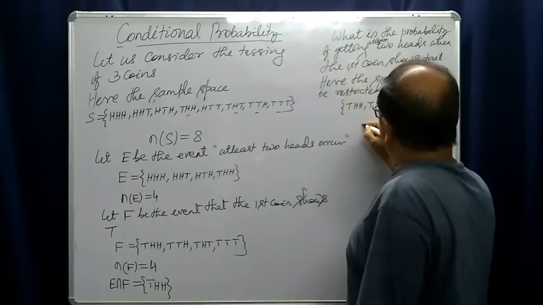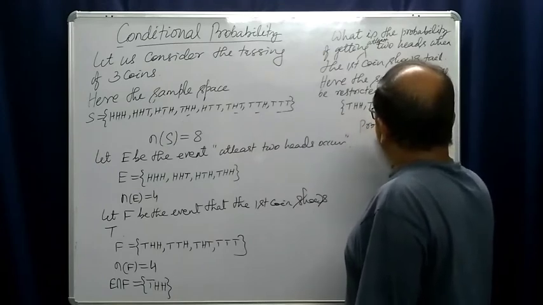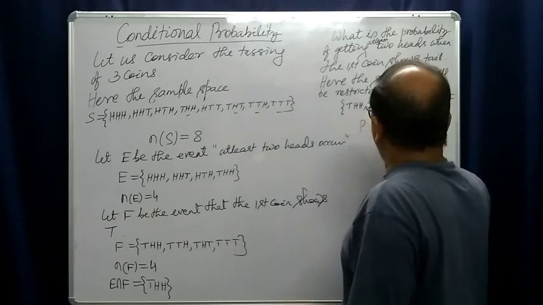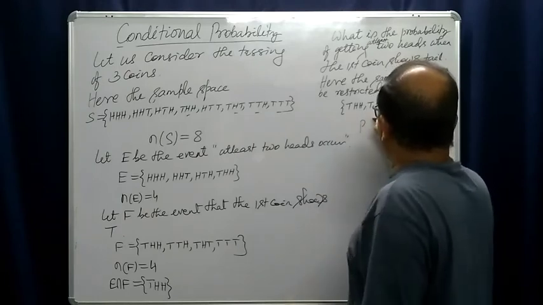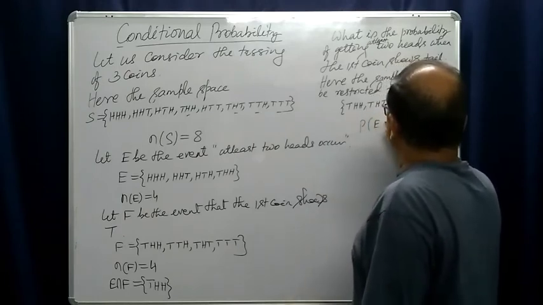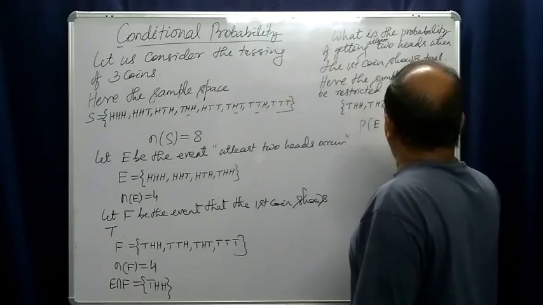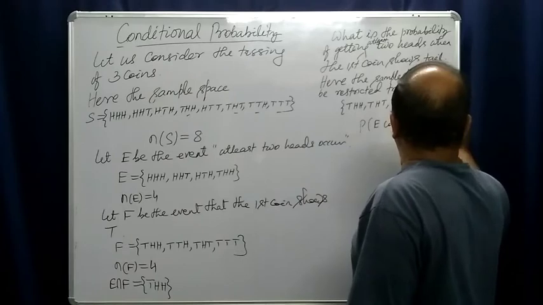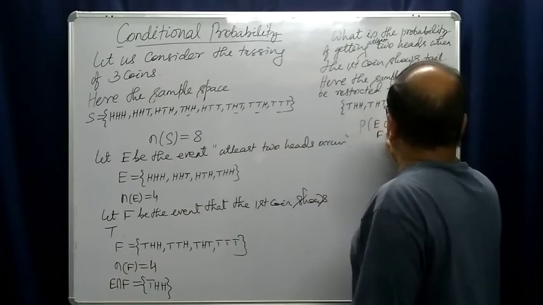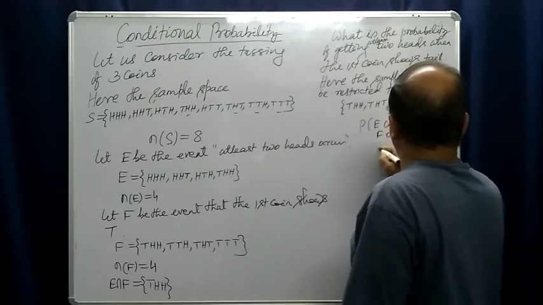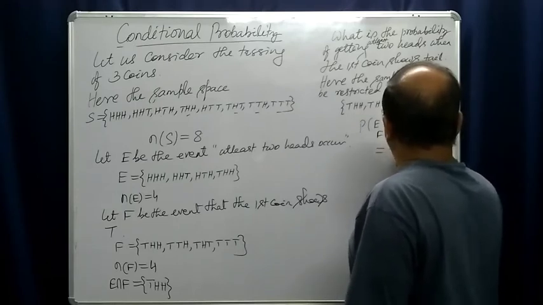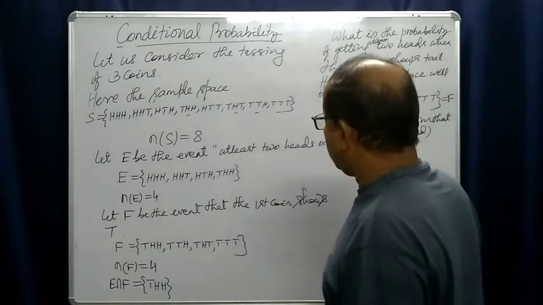Here the probability that E occurs given that F occurred is equal to 1 by 4.